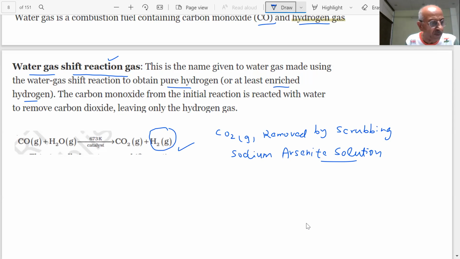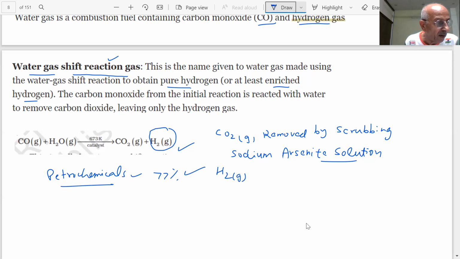And today 77% of the dihydrogen is produced from petrochemicals. Petroleum products are very costly, you know. Petrochemicals produce a large amount of dihydrogen, 77% is obtained from this, and also from coal you are getting 4%, and the rest from electrolysis and some other sources.